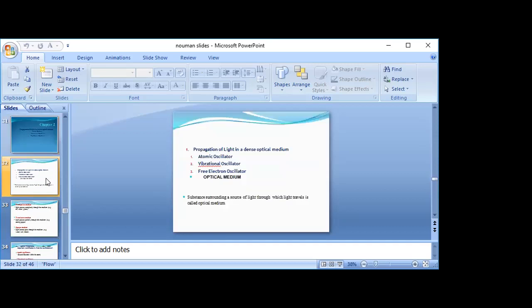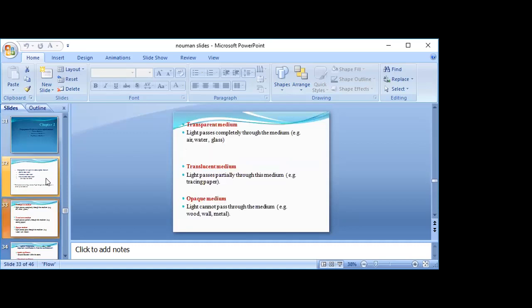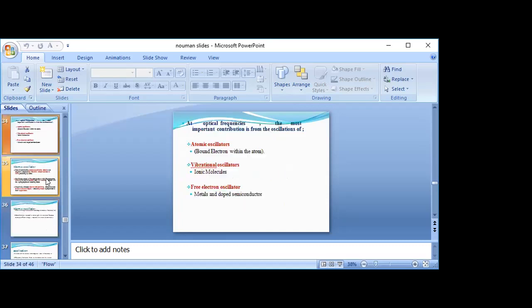Chapter 2: propagation of light in a dense optical material. There are three oscillators: atomic oscillator, vibrational oscillator, and free electron oscillator. In a transparent medium, light passes completely through the medium, for example air, water, glass. In a translucent medium, light passes partially through the medium, for example tracing paper. In an opaque medium, light cannot pass through the medium, for example wood, brick, metal.